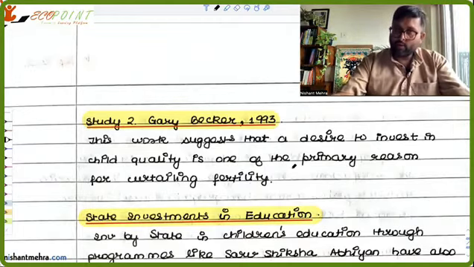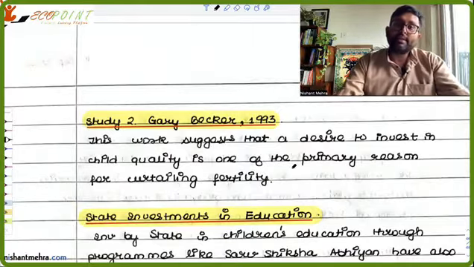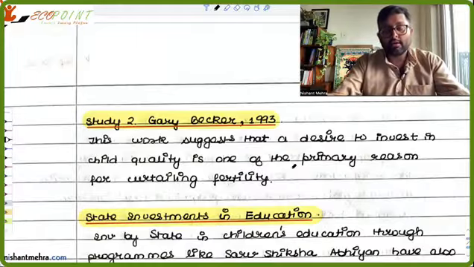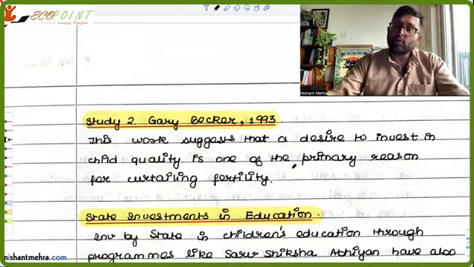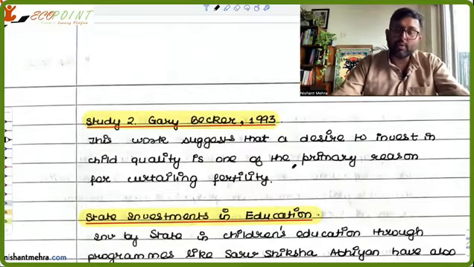So you have made one point: that having fewer children will help families in investing better in human capital formation, in investing in children's education. And then you have given the evidence from the studies. This is what we expect in the answer. You make a point, and then you give the evidence in the form of data or in the form of a study. This is the way we expect you to answer.